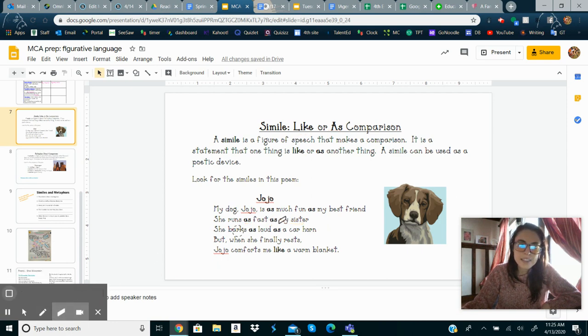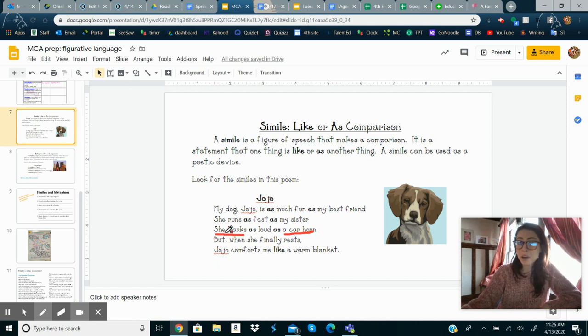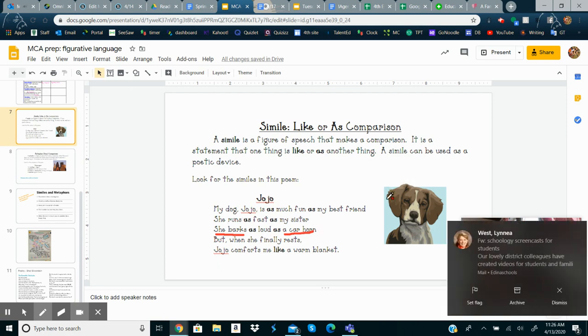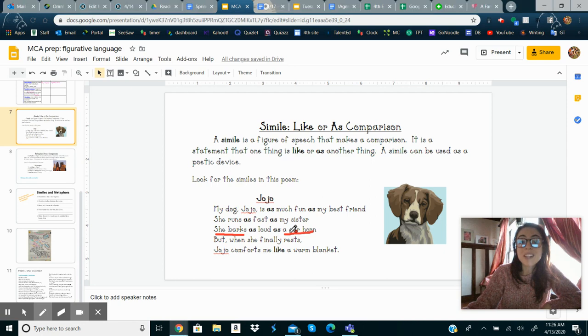The next sentence says, she barks as loud as a car horn. Whoa, car horns are really, really loud. So the two things she's comparing are she barks and a car horn. And how does she bark? As loud as a car horn, okay? So she barks as loud as a car horn. Whoa, I can really imagine that. And they use the word as to help with that. So I know it's a simile because similes use like or as, okay?